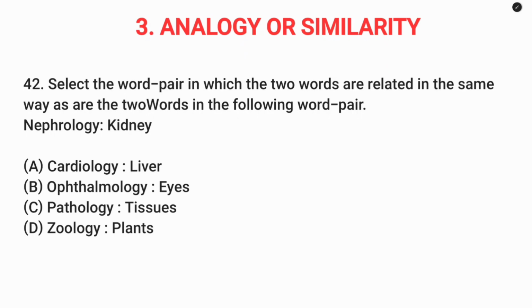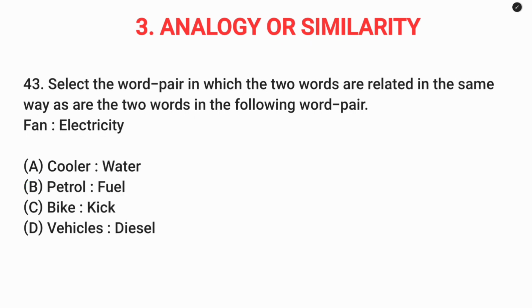Question number 42. Nephrology kidney. So nephrology is specially of internal medicinal effect the kidneys. So in the same way, ophthalmology. So ophthalmology is the branch of medicine concerns with the study of and treatment of eyes. So this is related to same logic. So option B.